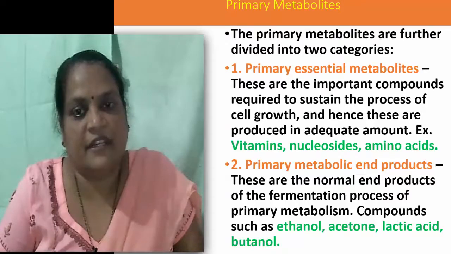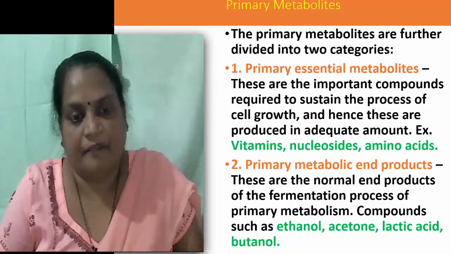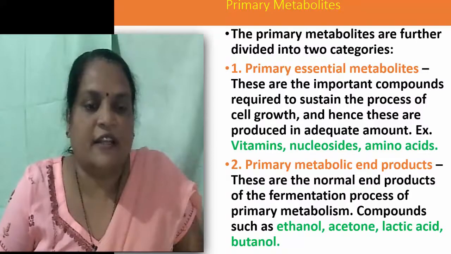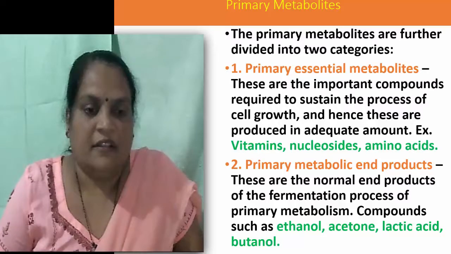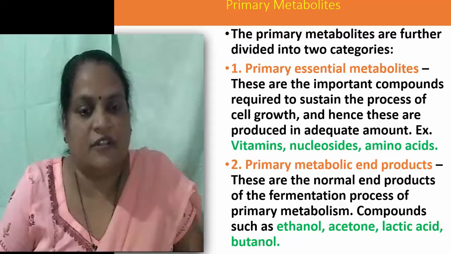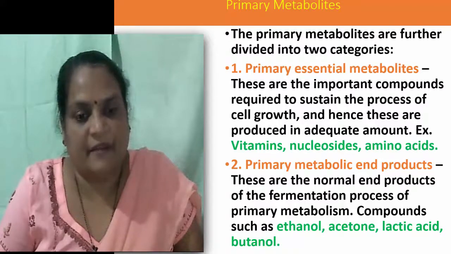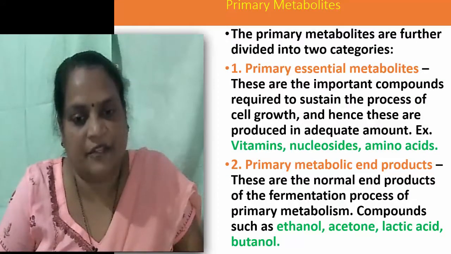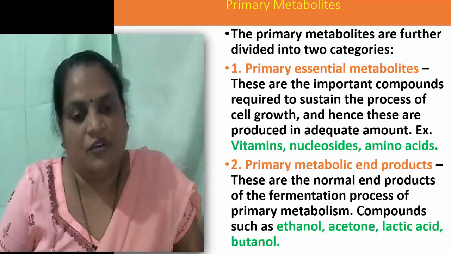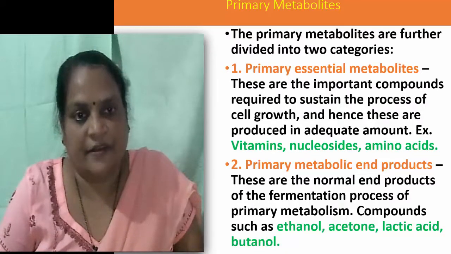The other group is called primary metabolic end products. These are the normal end products of the fermentation process of primary metabolism. These include ethanol, acetone, lactic acid, butanol, etc.